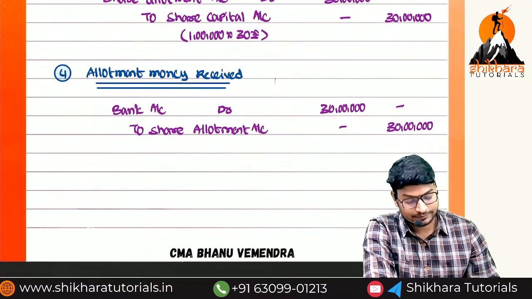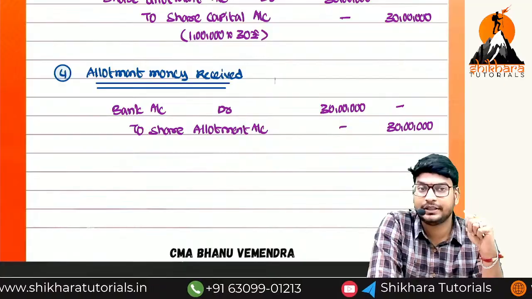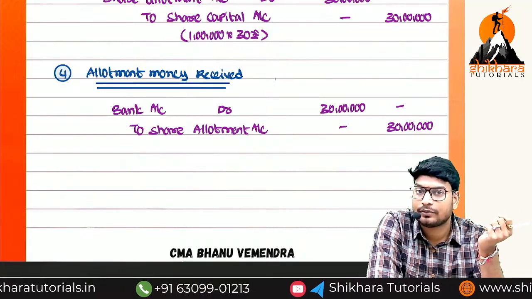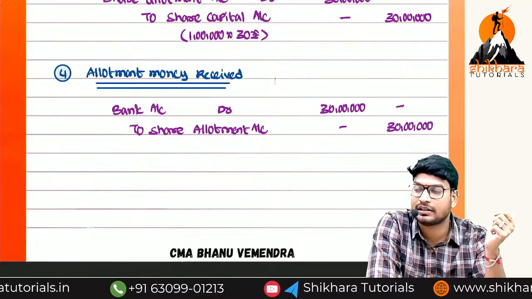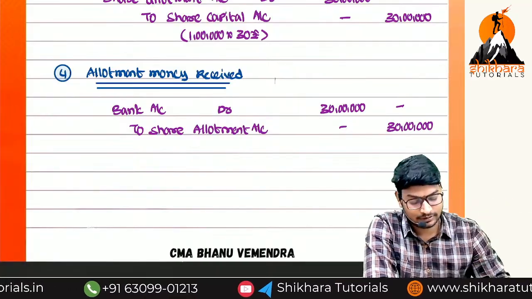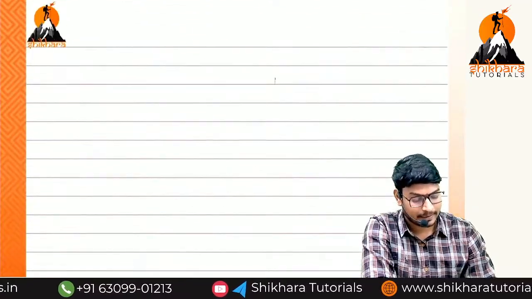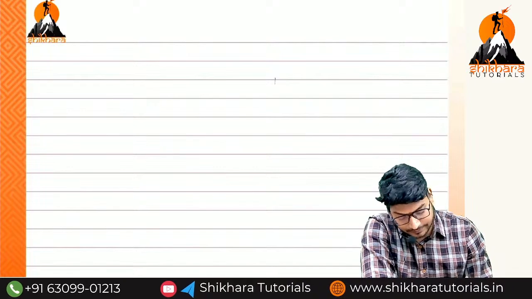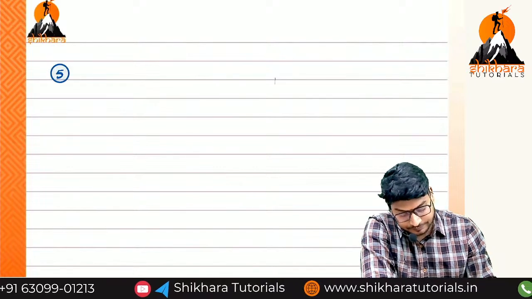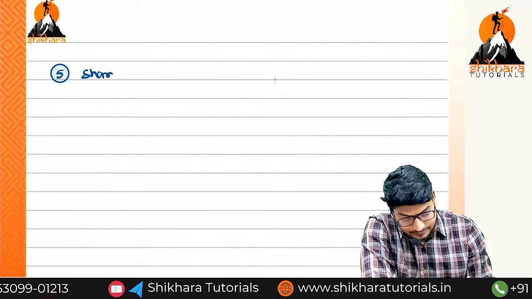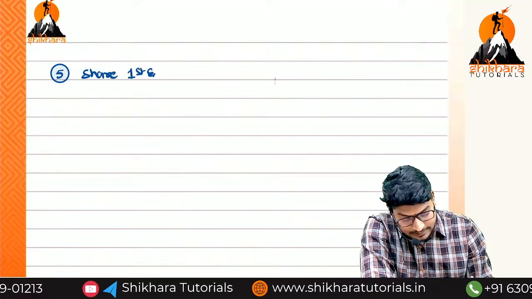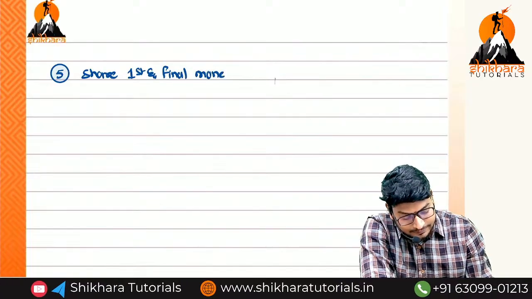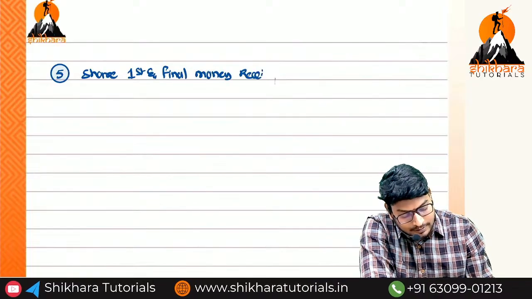What is the fifth one? First call money due. So for the total shares we have to write the due entry, 1 lakh total shares. Okay? Now what we need to do? Fifth one, sorry. What is the fifth one? Share first and final call money receivable.